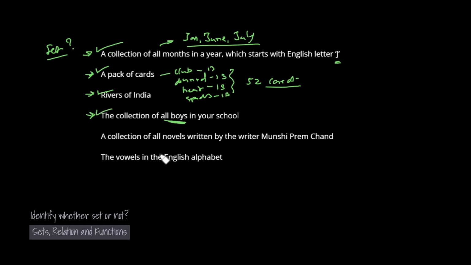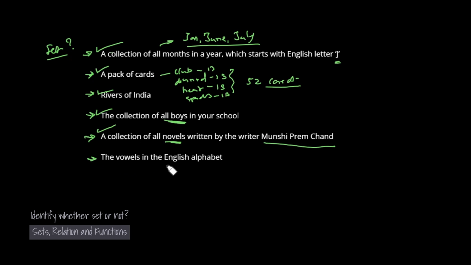Next example is the collection of all the novels written by the writer Munshi Premchand. He is a famous author. The novels written by Munshi Premchand will be limited, finite, and their collection will be the same for everyone. So definitely it is a set. The next question is vowels in the English alphabet.